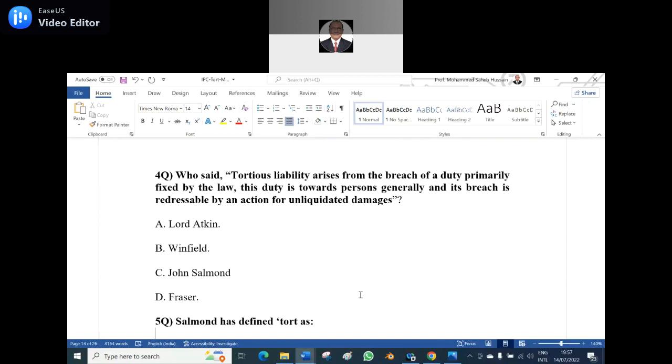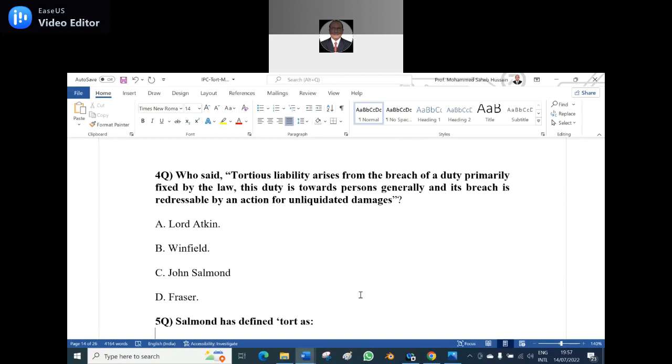Supplementary question. What is meant by unliquidated damages? What did you understand by unliquidated damages? Which cannot be compensated, sir. No. Which cannot be ascertained in the beginning.